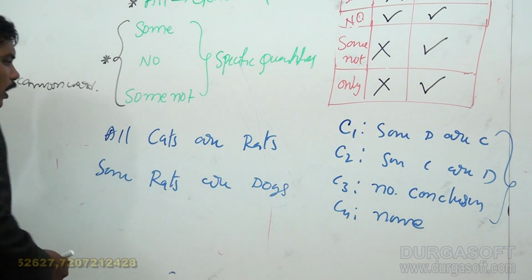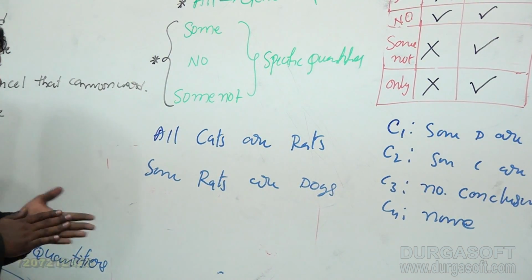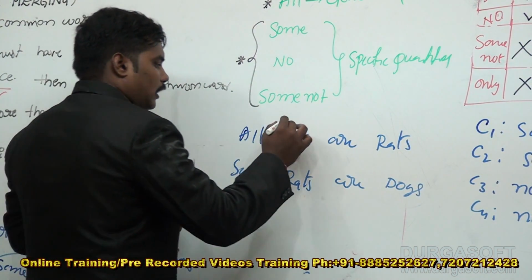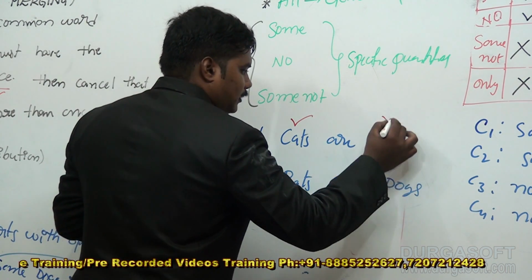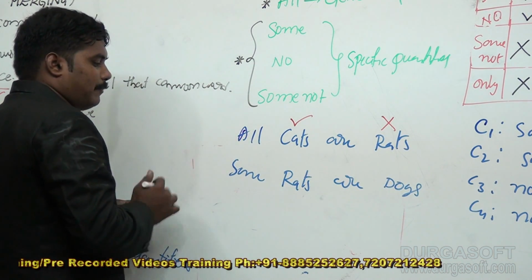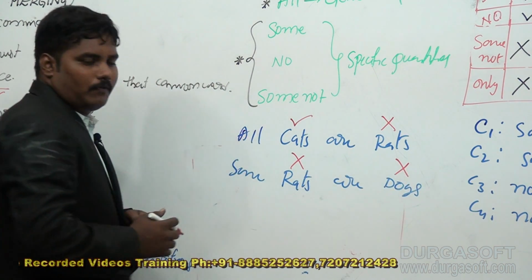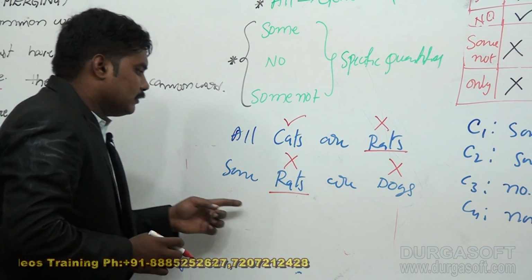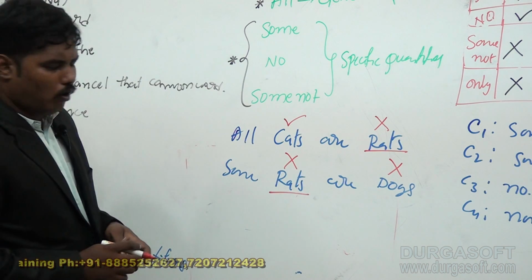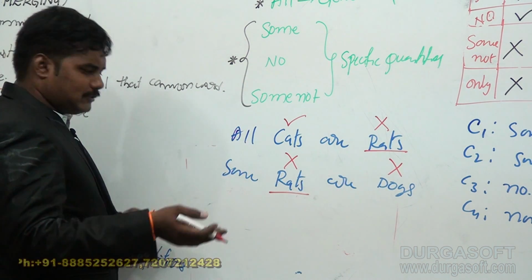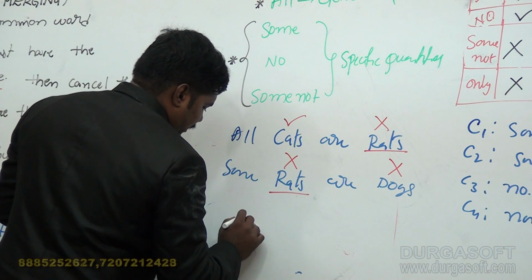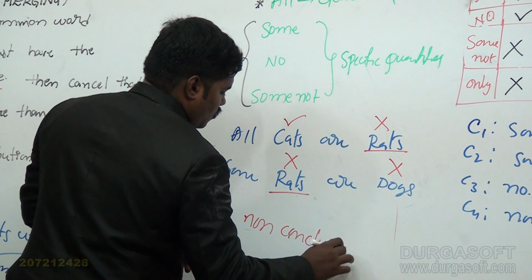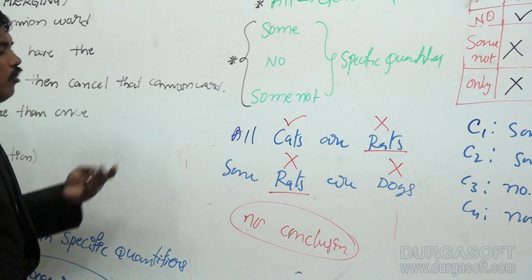Now when you look at this, how can I solve these questions? Look here. All cats are rats. In the all condition, subject has the distribution and object has no distribution. In the some condition, the two terms have no distribution. What is the common word here? Rats. Does rats have only one distribution? No, here rats have no distribution. That's why here the answer is no conclusion while merging.